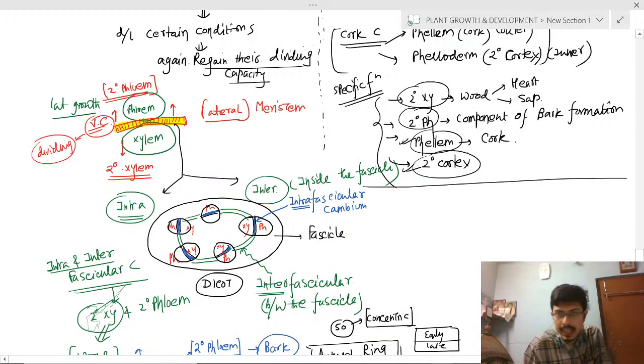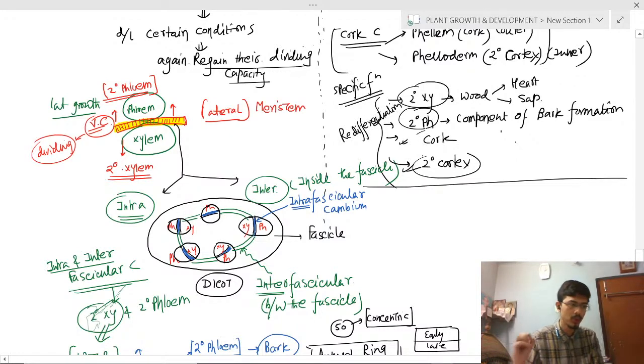Okay, this is the example of phellem or cork. Better you write cork. These are the examples of redifferentiation.